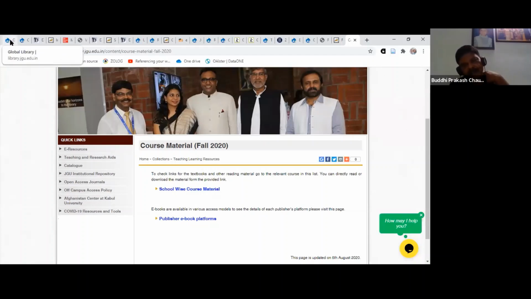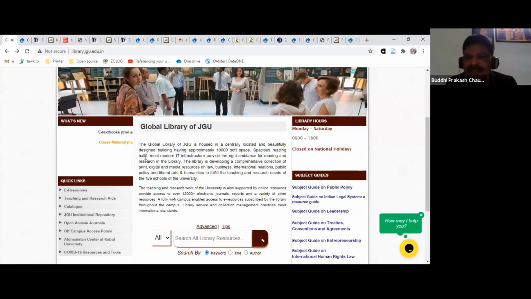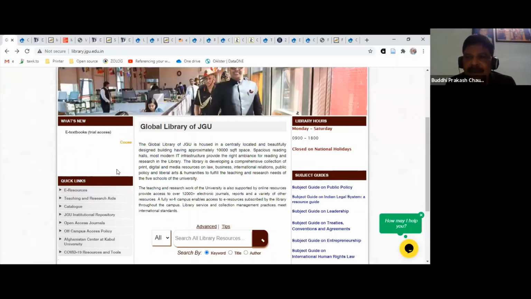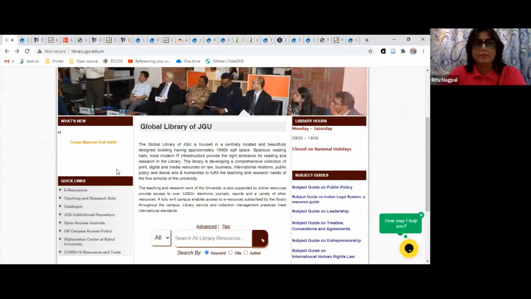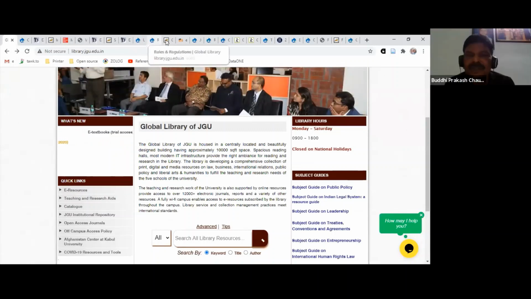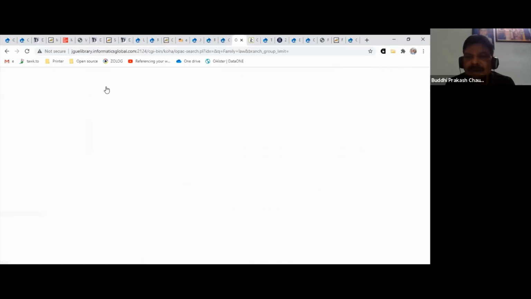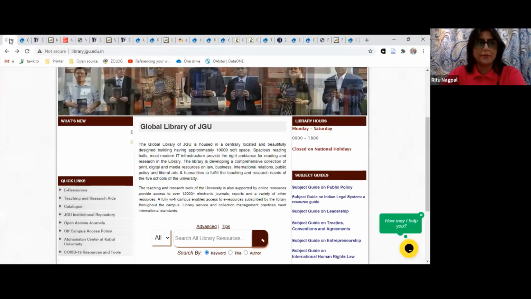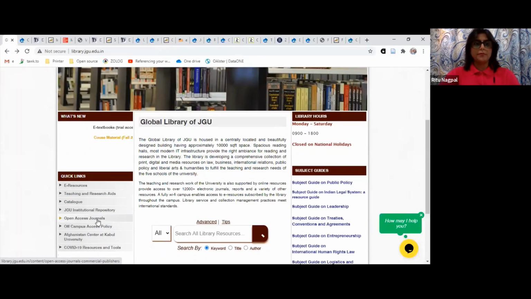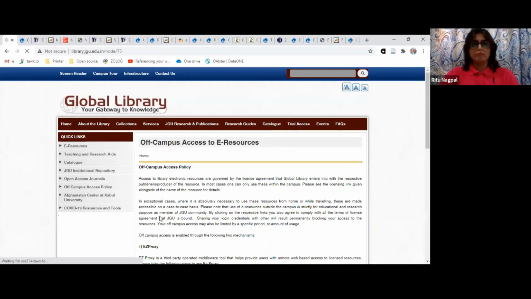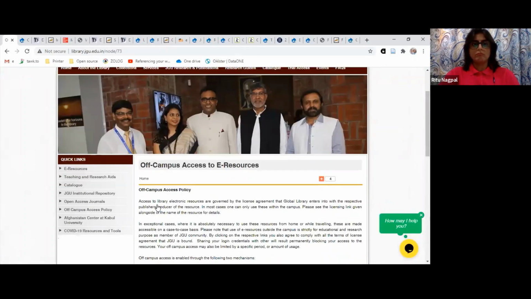Okay. Going back to talking about the e-resources, you witnessed that when Ritu was trying to open the library catalog, or trying to search, it took her to a login screen, the remote access page. Since we were not on the campus this time, everybody will have to use the remote access link.